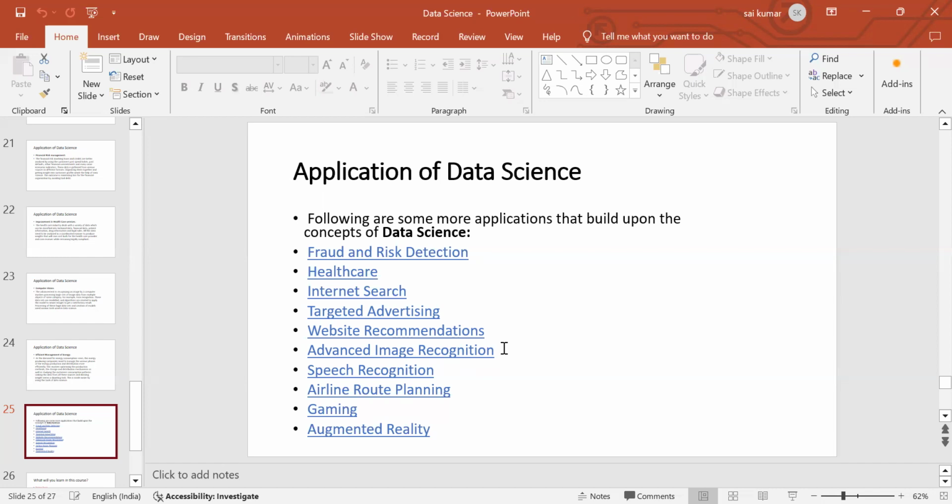Now let's see speech recognition. Nowadays many of us use the Google Voice Assistant, Amazon Voice Assistant or Apple Voice Assistant. They recognize speech. In airlines, the planning of the route of an airline is also used, and in airports too. In the gaming industry, data science plays a key role, and in augmented reality, data science plays a key role.